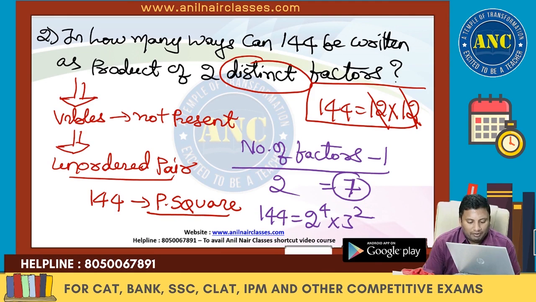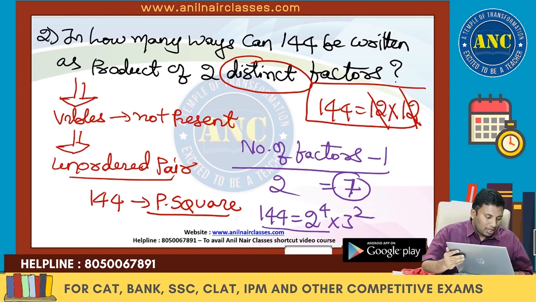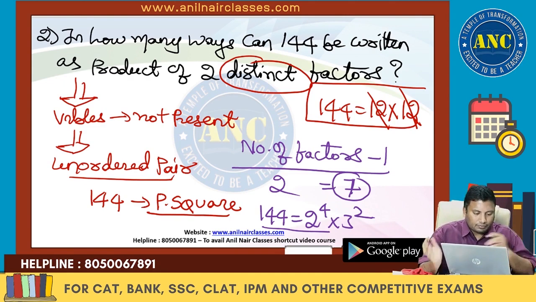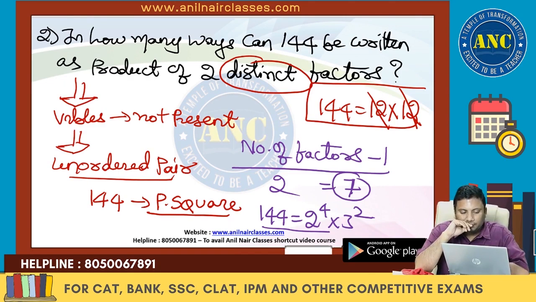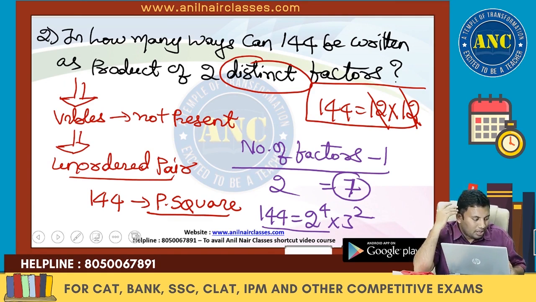144 is 2 power 4 into 3 square. Now, next 6 to 7 problems. Listen very carefully, extremely important problems. Please write down. Sum of factors, reciprocal of factors, multiples of k, not multiples of k, product of factors. 7 are over. Then we discussed ordered pair, unordered pair, perfect square, not perfect square. Key point 10.